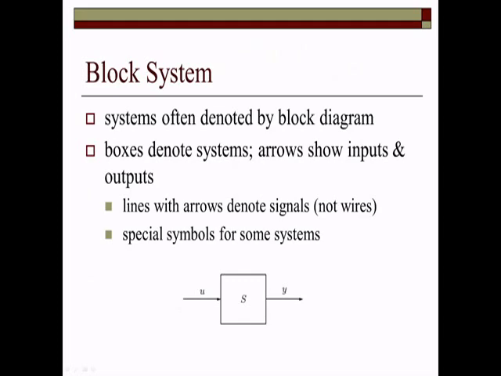So this is the block diagram. We just go through that we have a system, right? And the system is represented by S, the input is represented by u, and y is a certain output. The system is often denoted by a block diagram, and boxes denote the systems, and arrows show the input and the output. So this shows the direction of the signal flow, right?